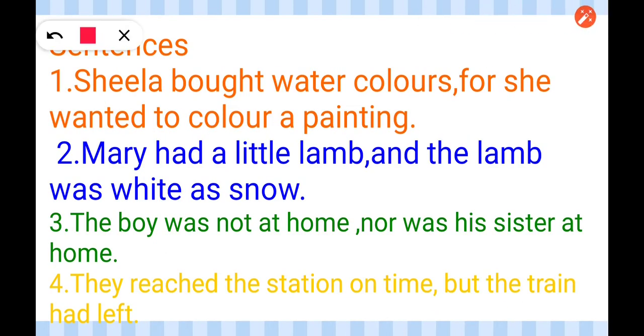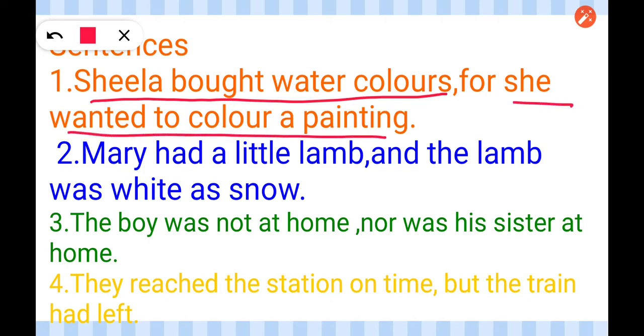Let's discuss. Can you break these longer sentences into simple sentences? Yes. Look at these sentences. This is a longer sentence. Sheila bought watercolors. This is your first simple sentence. She wanted to color a painting. This is your second simple sentence. There are two simple sentences. And which word joins these sentences? The word for joins these sentences.